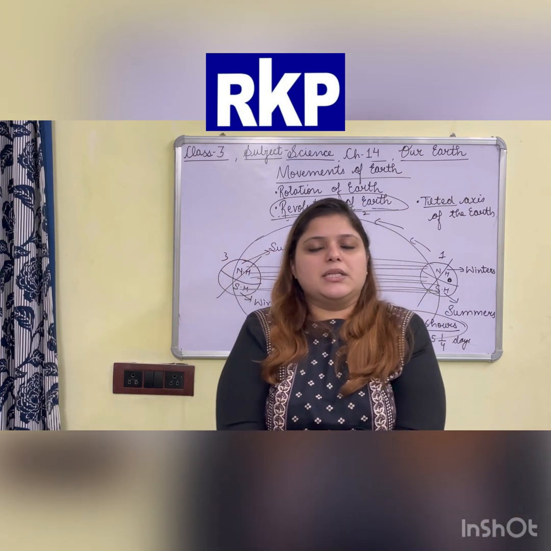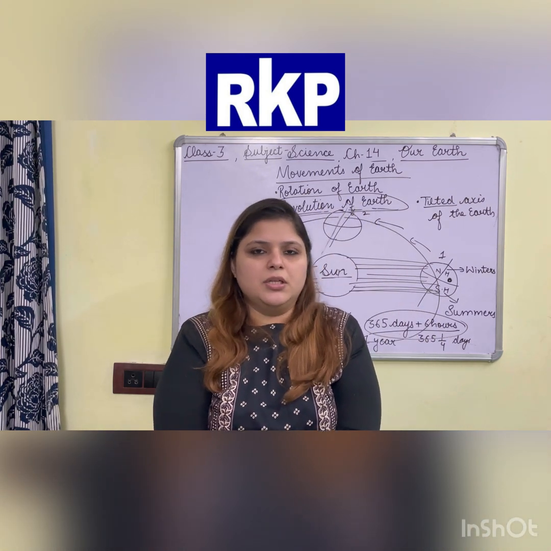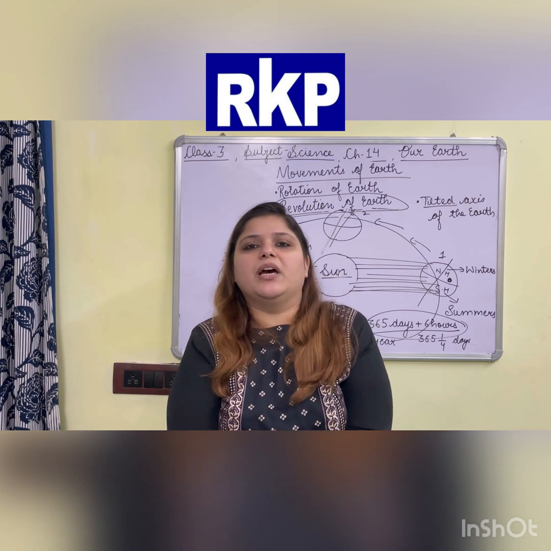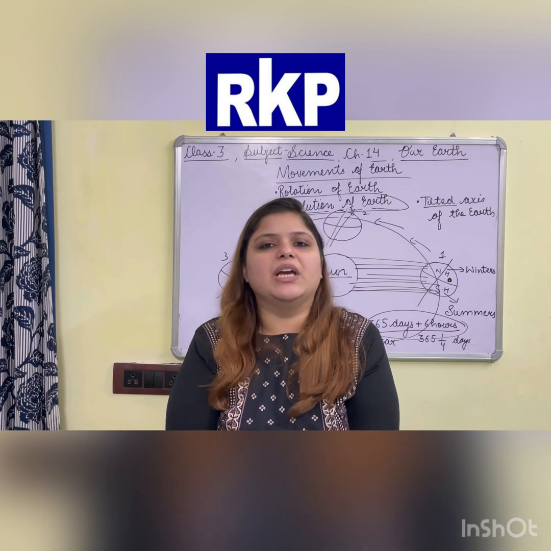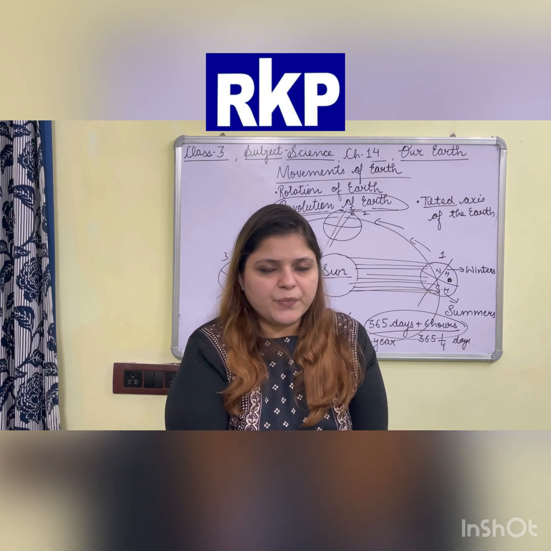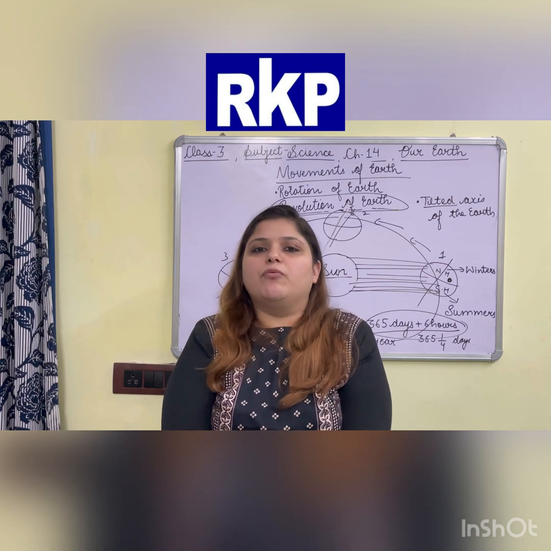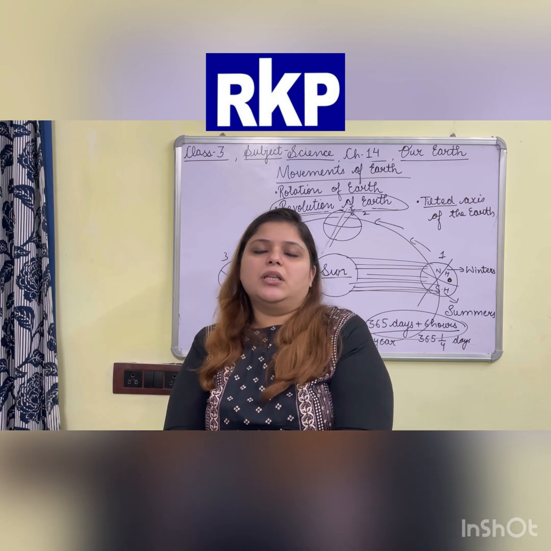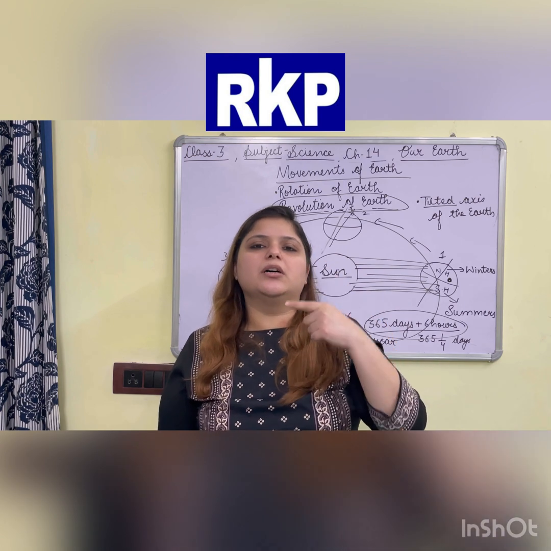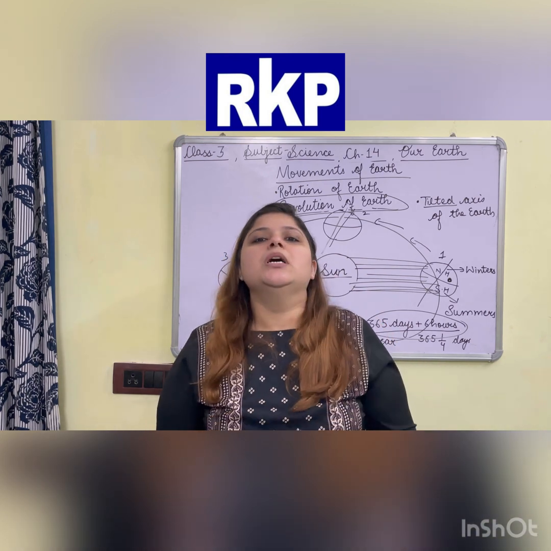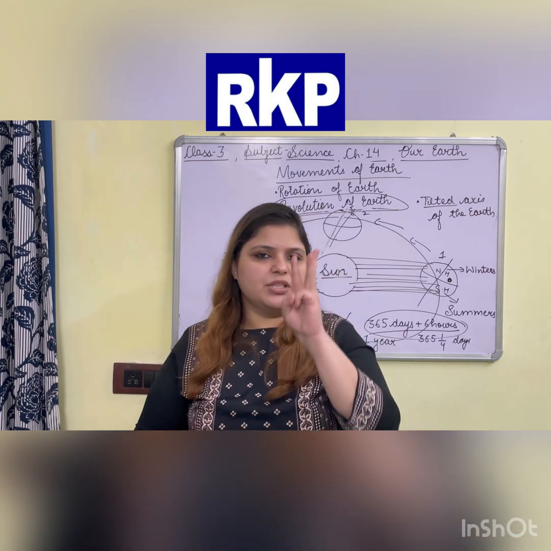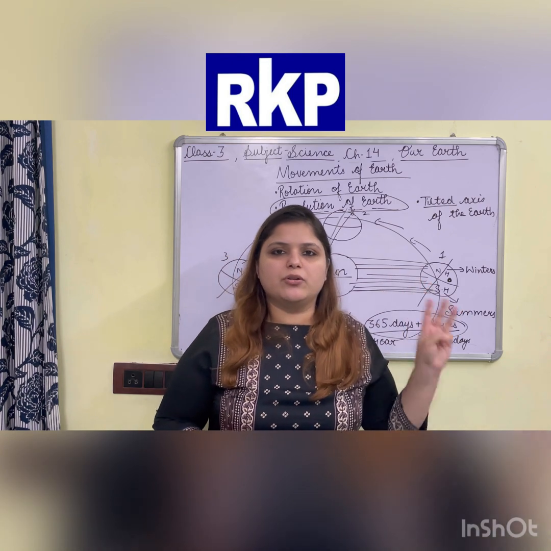So let me repeat the questions. The first question was: what are the two imaginary lines of the earth we have discussed in this video? You have to write the names of those two imaginary lines. Question number 2: what do we call that movement of the earth when it spins on its own axis? The movement of the earth on its own axis is called dash. Question number 3: what changes does that movement cause?